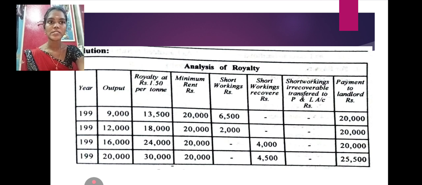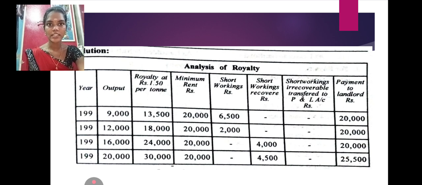Next, this is the solution of the analysis of royalty table. We have to find out some columns. First column year, next column output, next column royalty value, next column minimum rent, short working recovered, short working unrecovered, and finally payment to landlord. These columns are used only for the analysis of royalty.